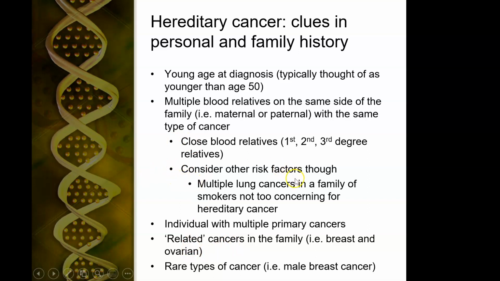Consider other risk factors, like I said, multiple lung cancers and smokers. Whenever I'm taking family history and somebody says my relative had lung cancer, the next question I always ask is, were they a smoker? Because there are some more concerning types of lung cancers in non-smokers. But if they're smokers, we might see many members in a similar family that had lung cancer. Also consider individuals with multiple primary cancers, meaning 2 different types of cancers, and related cancers in the family. We're going to talk about breast and ovarian, and rare types of cancers like males that develop breast cancer.